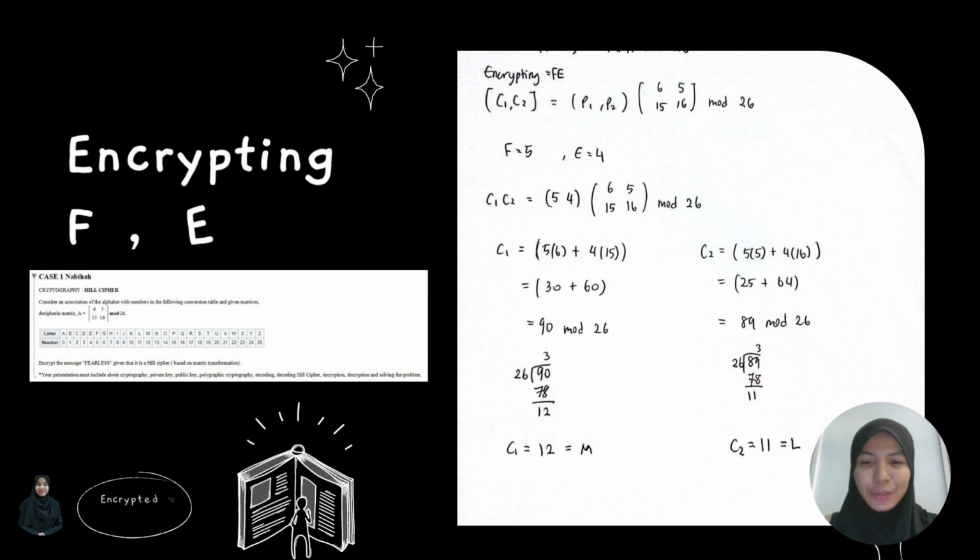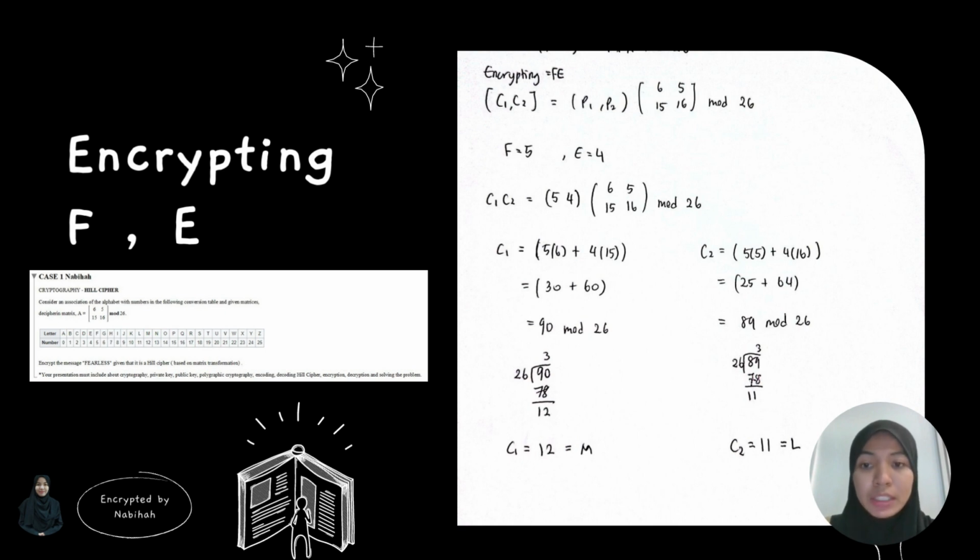Hi, I'm going to present to you how to solve our question. So our question is: encrypt the message "fearless" to ciphertext, which is the word that we cannot understand, using the Hill cipher. So basically the formula is C1 C2, which is the ciphertext that we need, equal to P1 P2, the plain text or key text, times the matrix 6, 5, 15, 16 that has been given, and then mod 26.